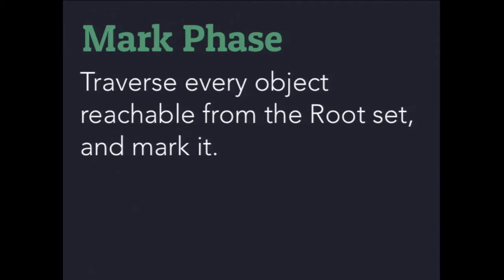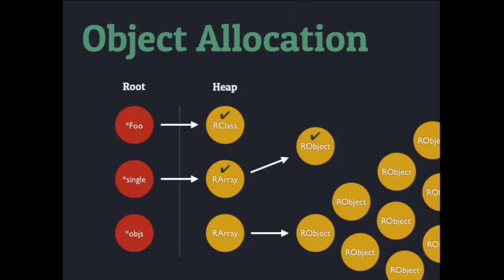We're going to walk through everything that's reachable from the root set, and then work our way through it. So we'll start at the root, find any descendants it has, mark those objects, move on to any descendants those have, mark those objects, and so on and so forth, until we're done. And then we start back at the next object in the root, and work our way through. So in the end, if we did that, we would end up looking like this. All these FL_MARK flags on these 3 objects have been marked. The other ones are empty.